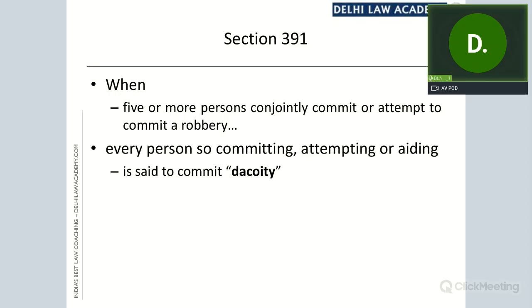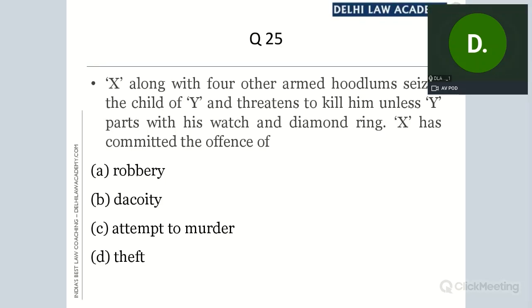In this case, the facts are not complete. We are not told what has happened thereafter. We are told that X has threatened to kill him unless Y parts with his watch and diamond ring. We are not told what happened thereafter, whether Y actually delivered his watch or diamond ring or not. On the given facts, since we are not told whether the watch or diamond ring was actually delivered to X, at least it is attempt of robbery.